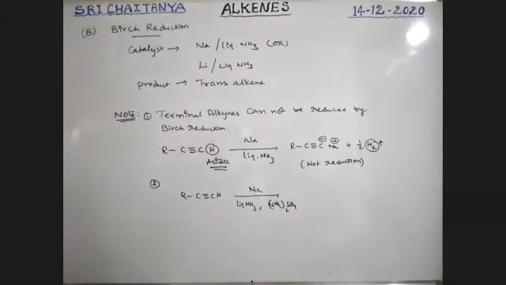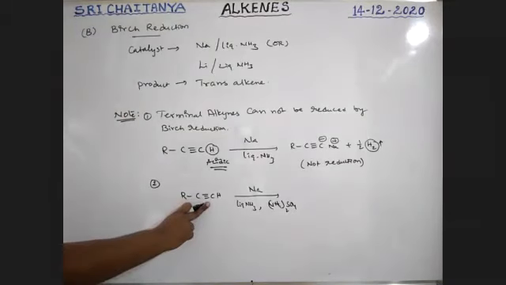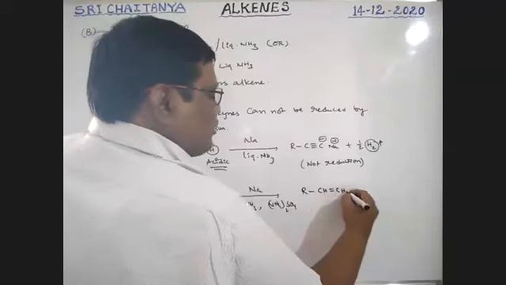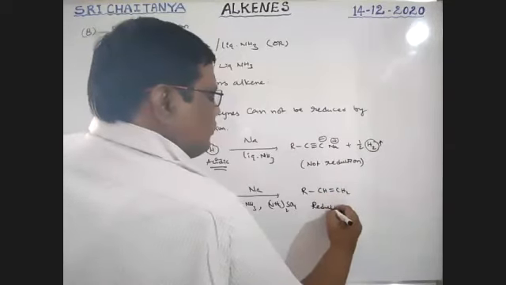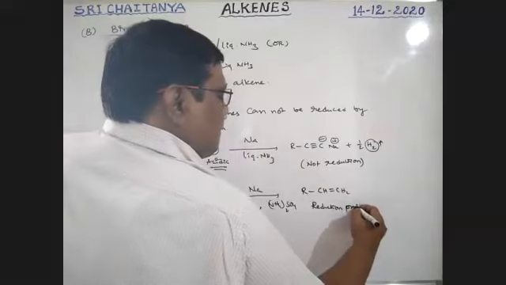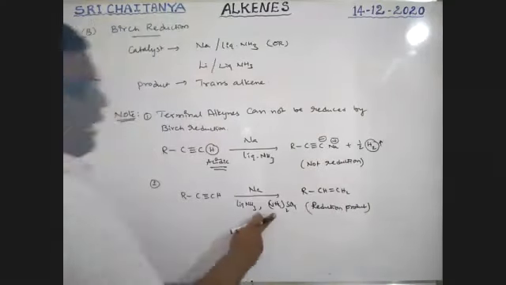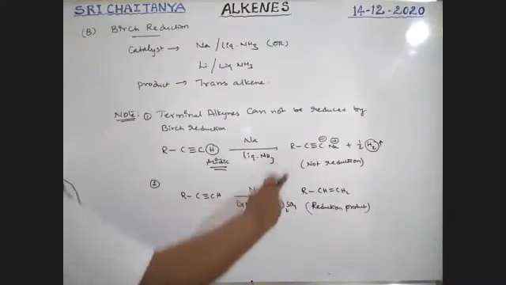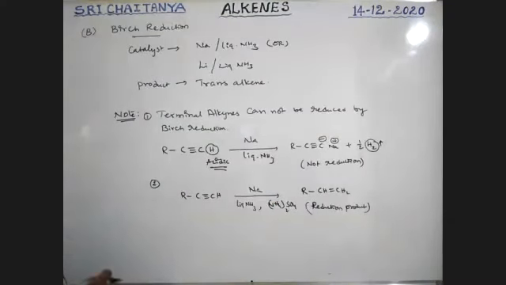If ammonium sulfate is also added, it undergoes reduction that gives RCH double bond CH2. In the absence of ammonium sulfate, only substitution takes place, no reduction. In the presence of ammonium sulfate, reduction takes place. Very, very, very important.